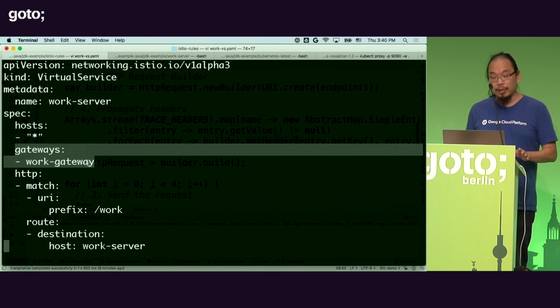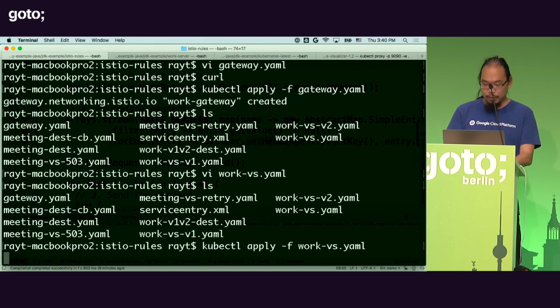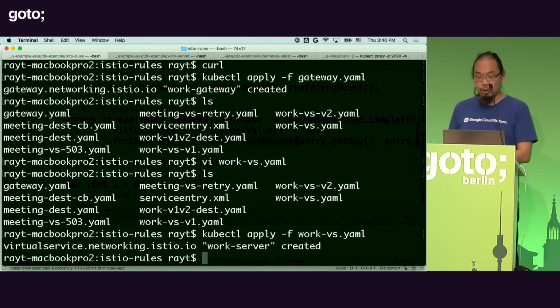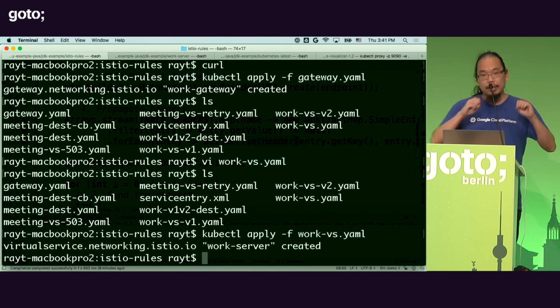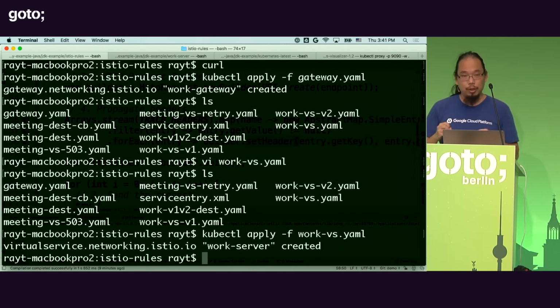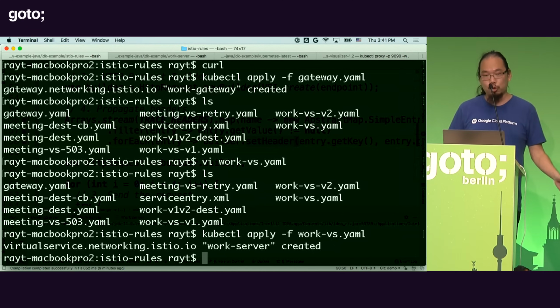If I don't bind it to the gateway, the virtual service is all internal. But if I bind it to the gateway, then it becomes public. So let me go ahead and try this. I'm going to bind this to the gateway, and I'm going to apply this configuration. Now remember how this works. I apply the configuration. I send it to Kubernetes. Istio pilot gets this configuration, understands what it is that you want in the desired state, and then goes back and configures the proxy accordingly. So then all of these configurations will be applied.